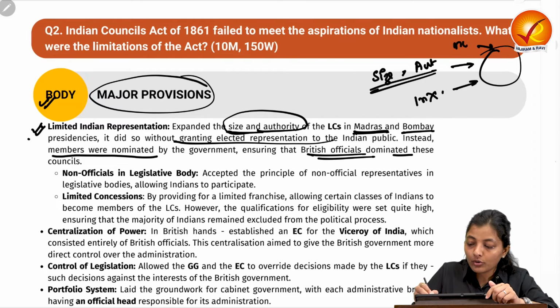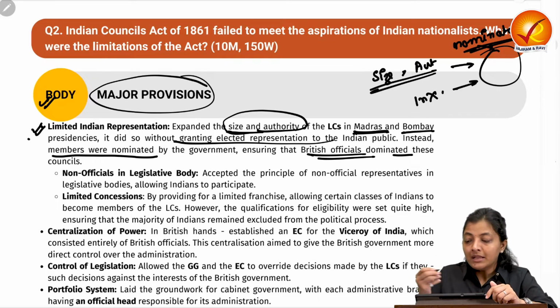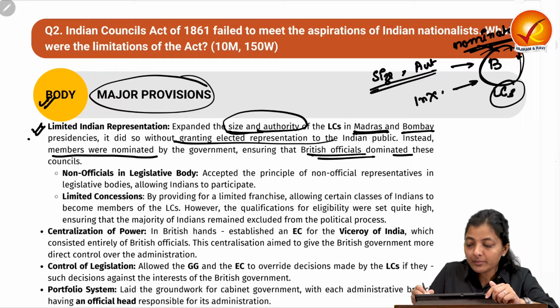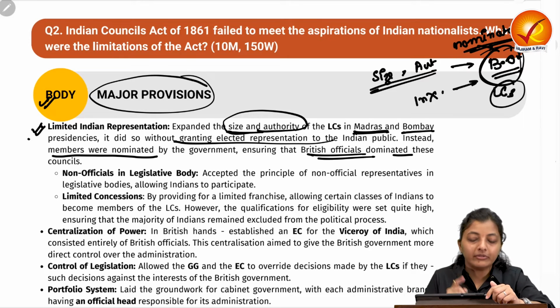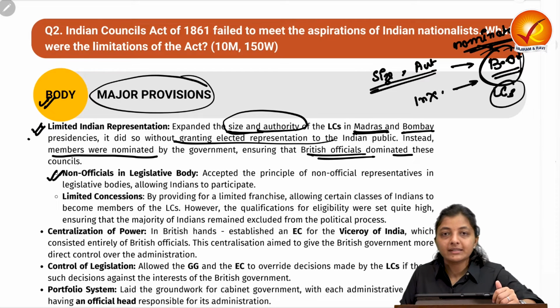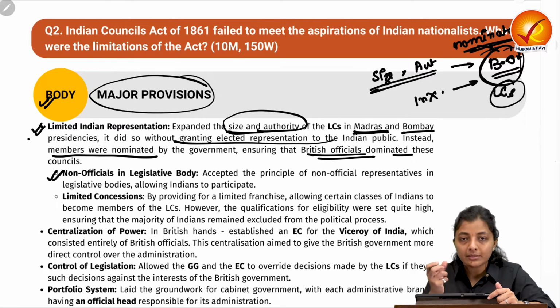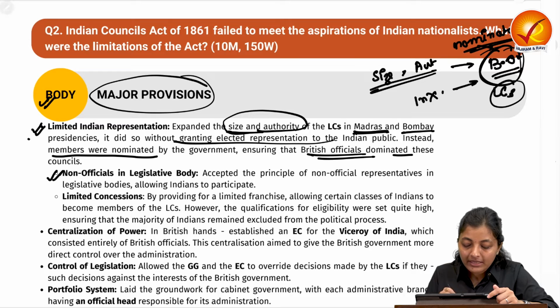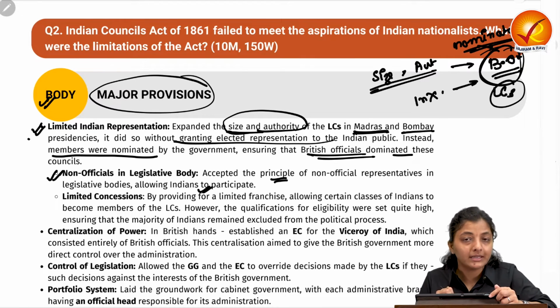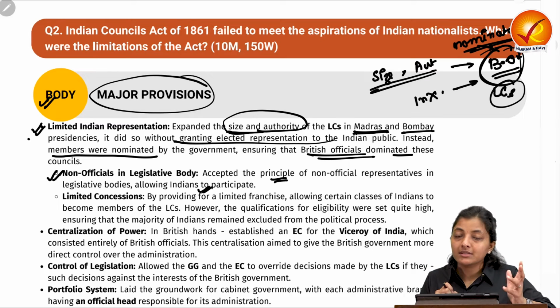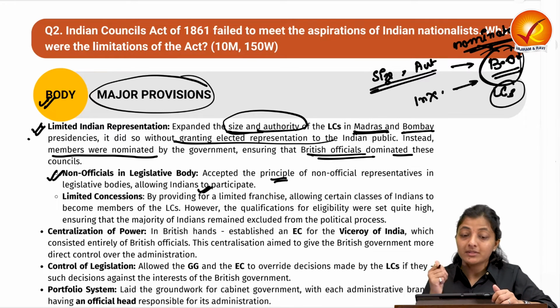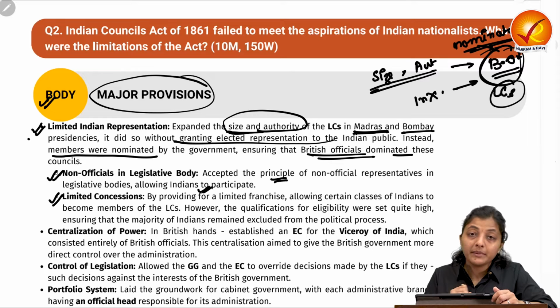But they have nominated, maximum from their side, so that these legislative councils can be dominated by the British officials. First thing. Second thing is, they have accepted this proposal that some of the non-officials can be Indians. So they have accepted this principle, allowing the Indians to participate. But the standards of the eligibility criteria were very high. So there were very limited concessions.